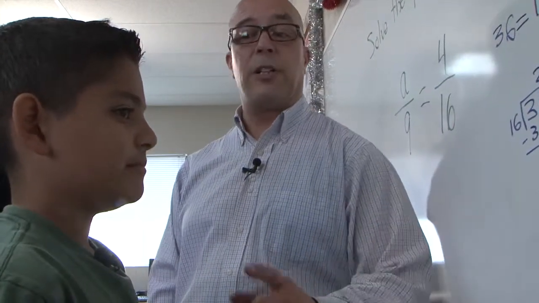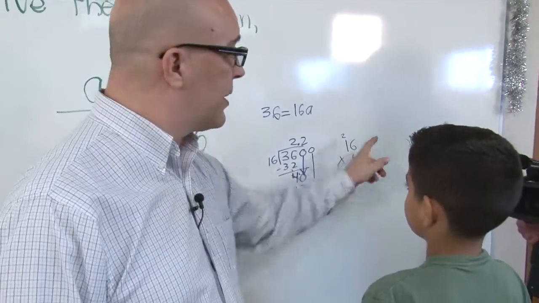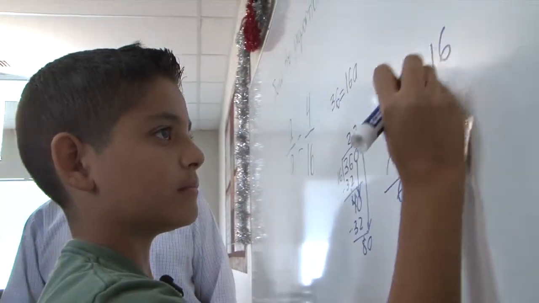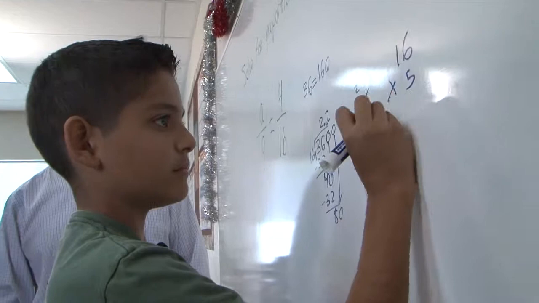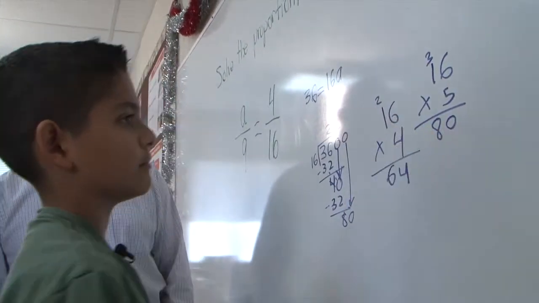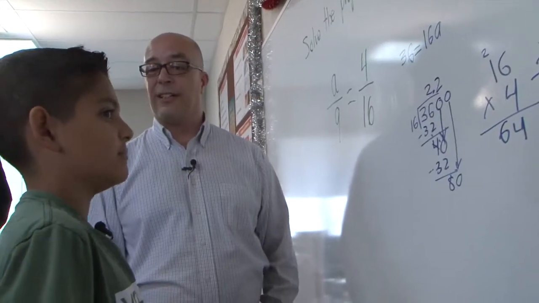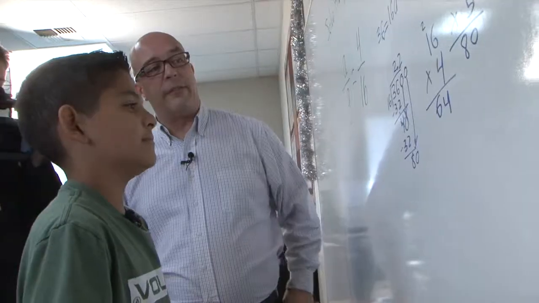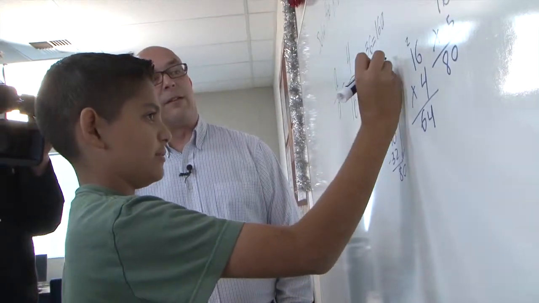No. Because originally you tried to do 5, so go ahead and do 16 times 5. So it goes in perfectly, doesn't it? Mm-hmm. So how many times does 16 go into 80? 5 times. All right, and where do we put the 5? Behind the 0 and the 2. Right.